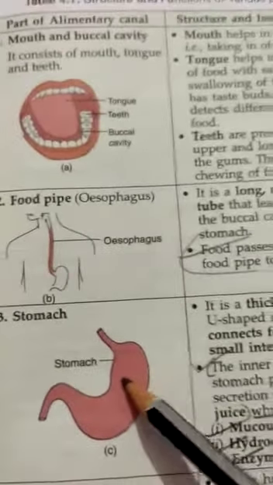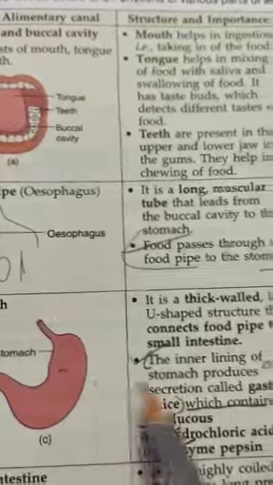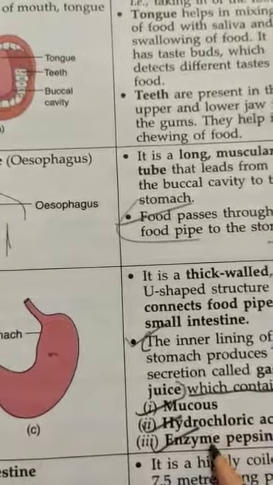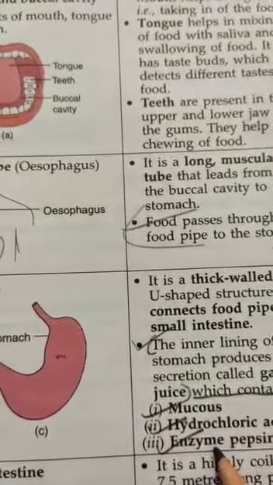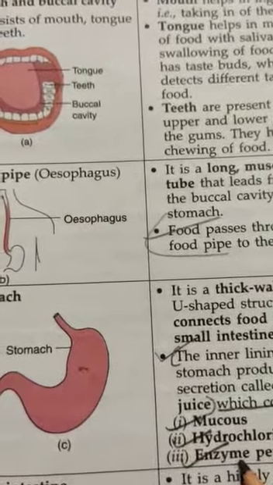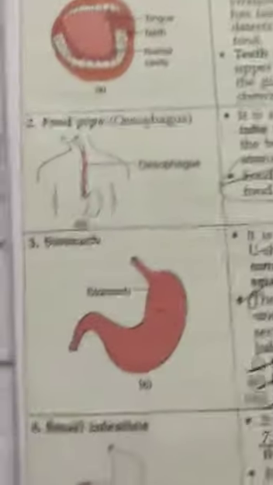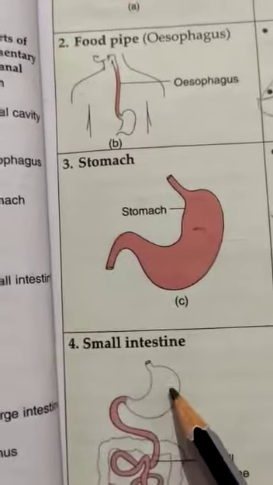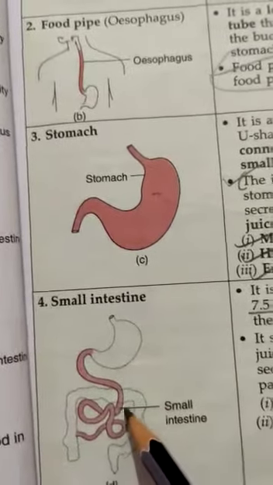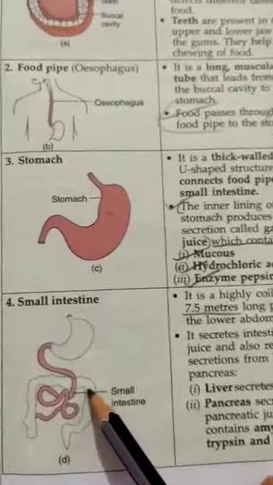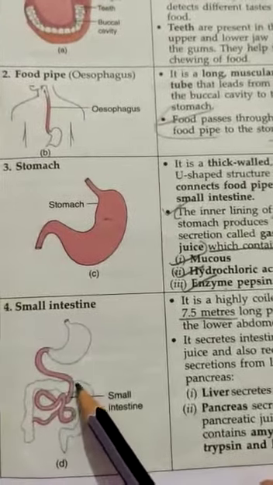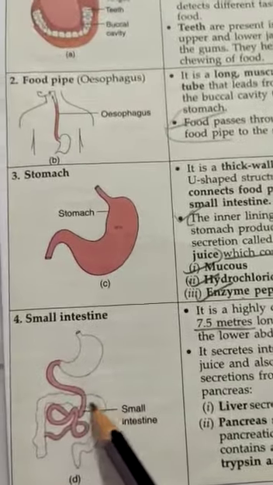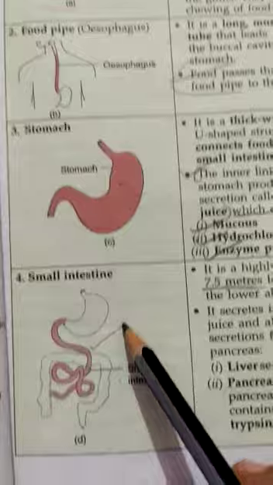In the stomach there are some gastric juices: mucus, hydrochloric acid, and the enzyme pepsin, which help to digest the food properly. The small intestine is approximately 7.5 meters in length, and also secretes some juices, and it also receives some secretions from the liver and pancreas, and also helps in proper digestion.